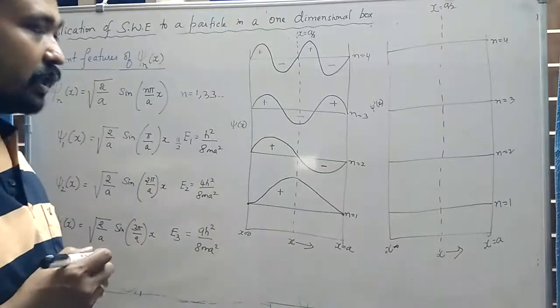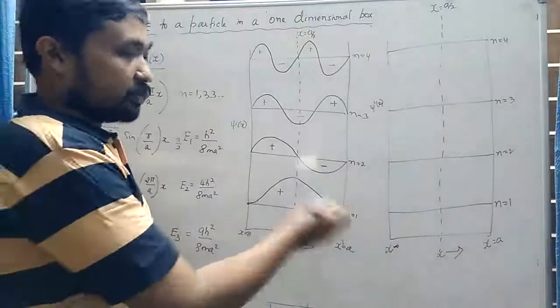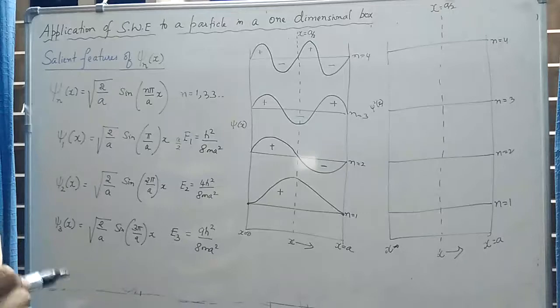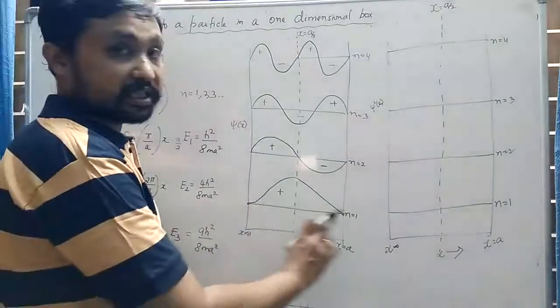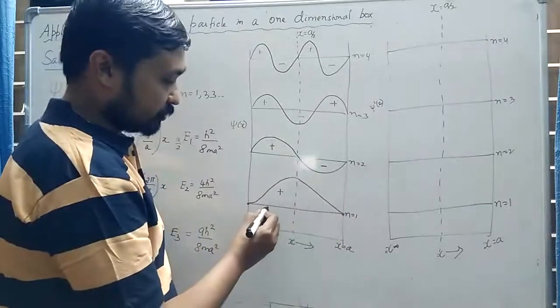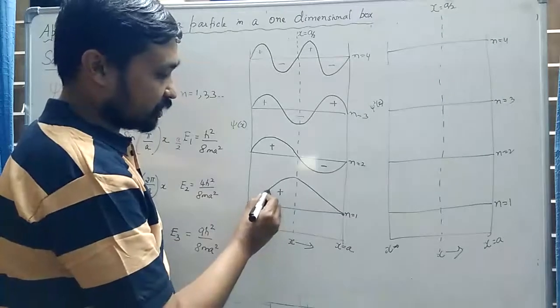Okay, and an important observation that we have to make here is, for a given value of n, the wave function psi of x depends on the position of the particle. So as the position of the particle changes, the value of the wave function also changes. If I take this point here, its wave function is given by this value.